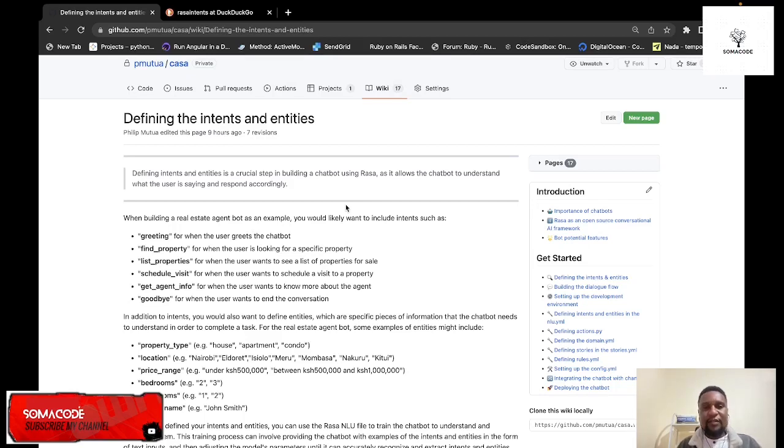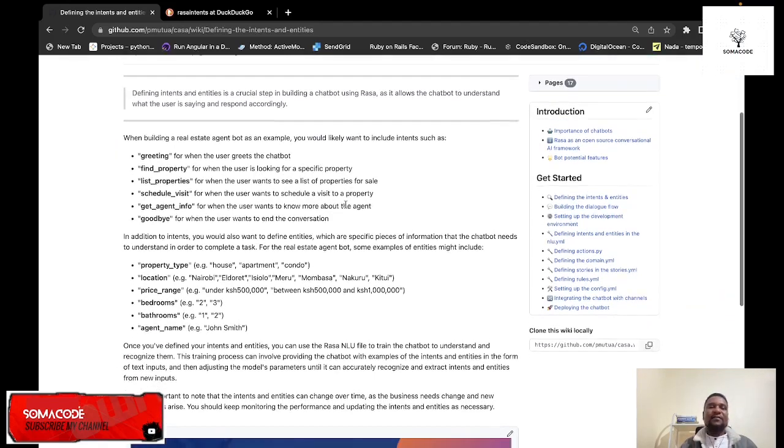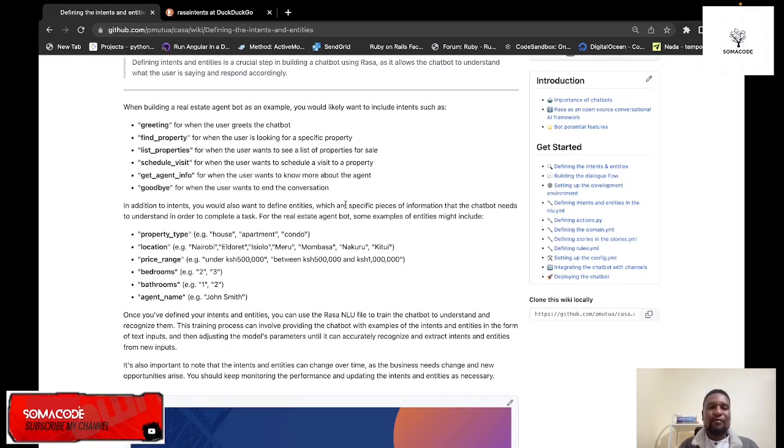Then in addition to intents, you should also want to define entities, which are specific pieces of information that the chatbot needs to understand in order to complete a task. For the real estate agent bot, for example, we have the following entities. So we need to have property type, the location, the price range. I added just a few things, like a house can have a lot of things, not limited to the things I've listed here. So you can list a lot of things. So another thing is agent name.